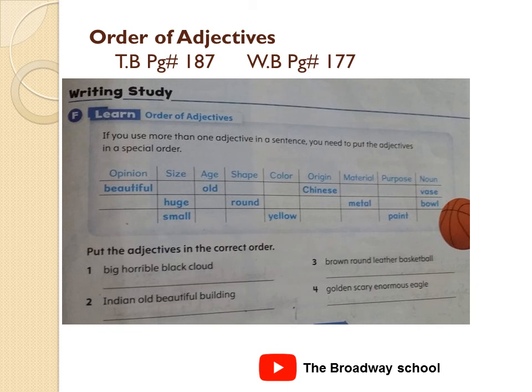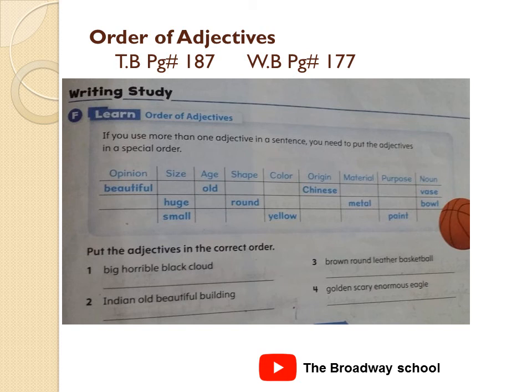Our next topic is order of adjectives. It is the subtopic of the previous one, the same page number, textbook page number 187. Okay, if you use more than one adjective in a sentence, you need to put the adjectives in a special order. The table is given below. You can see that whenever we use two adjectives in a sentence, first we will use opinion, then size, then age, shape, color, origin, material, purpose, and then noun.